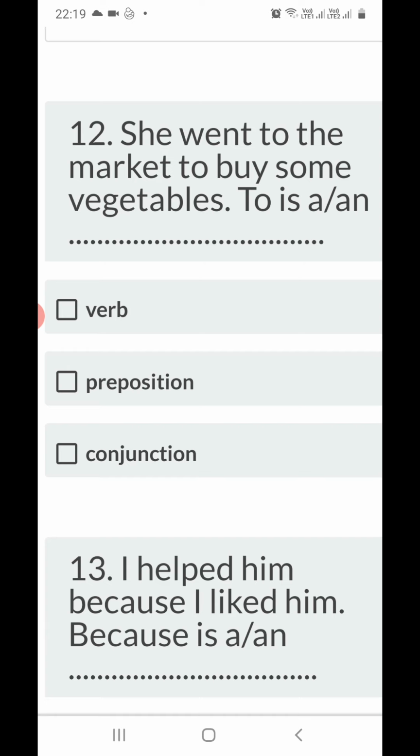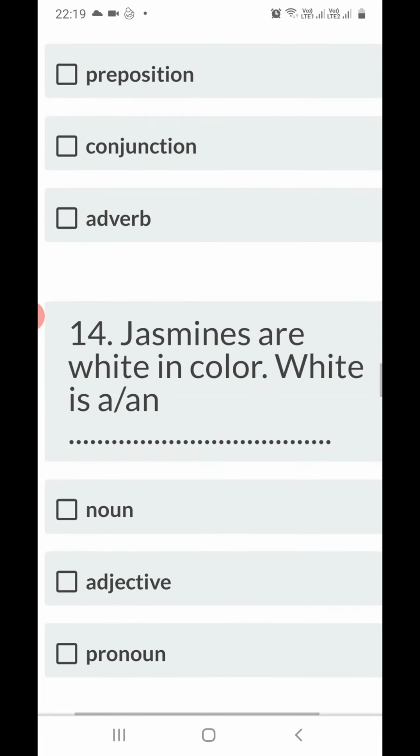To the market. So this word "to" is joining. Position showing word, relation showing word, it is relating the subject with the object. So "to" is a preposition.